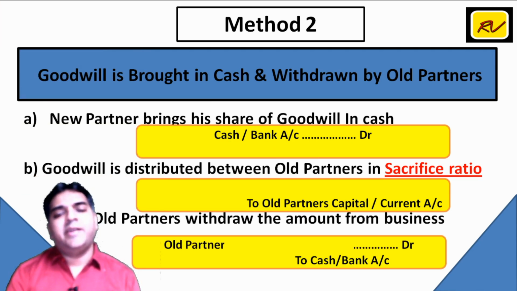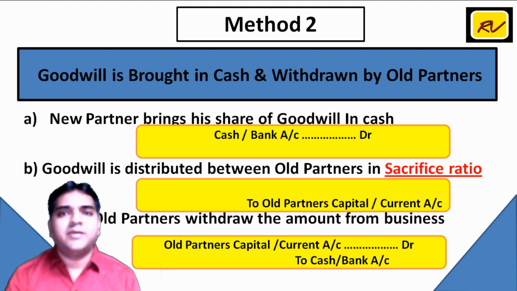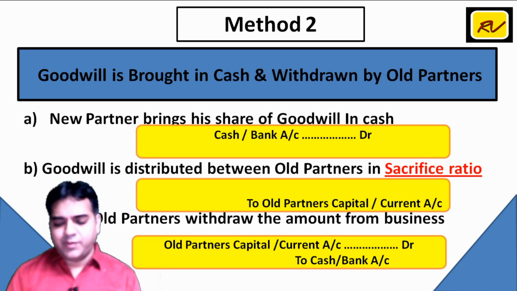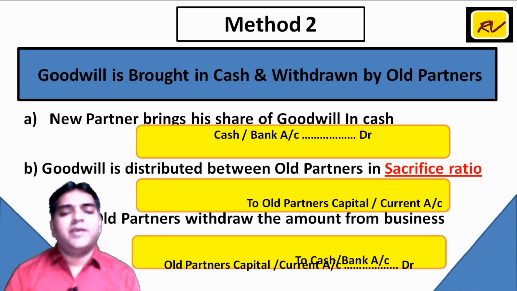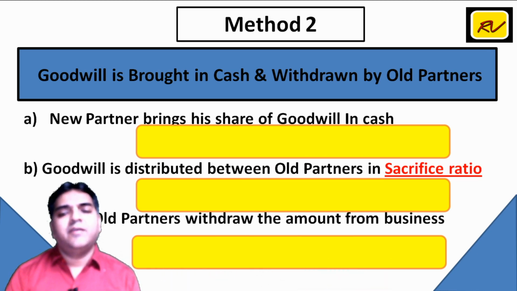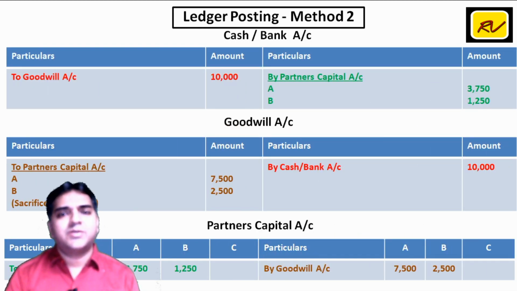Accordingly, the journal entry is old partners capital or current account debit to cash bank account. So yes, I repeat, the first two entries will remain the same, only the third entry where partners are withdrawing cash will be shown. So in the ledger format, if we see, nothing remains.